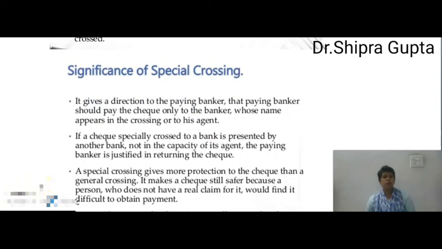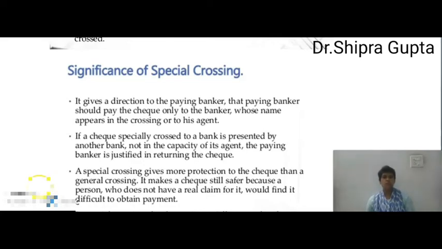Number one, it gives a direction to the paying banker that the paying banker should pay the check only to the banker whose name appears in the crossing or to his agent. Whichever name is mentioned in that check, payment will be paid to that bank or, as per his order, paid to his agent.